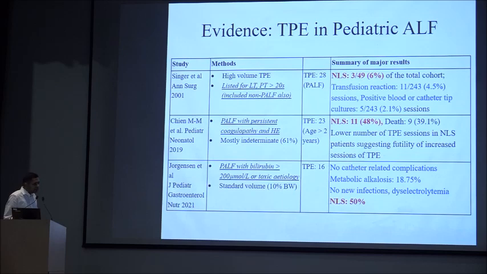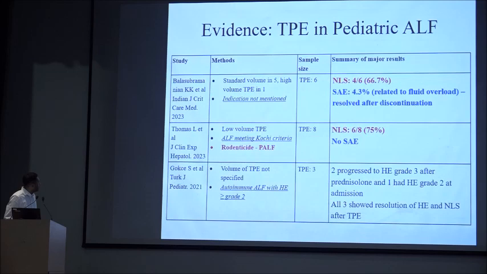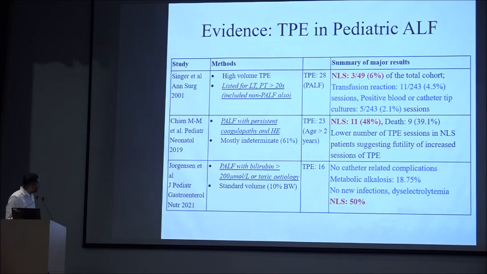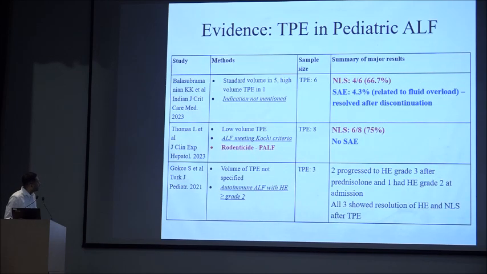So coming to the first part, is there any evidence to support TPE in pediatric acute liver failure? One thing is clear, that the safety has been shown in most of the studies, and the native liver survival in most of the studies ranges from around 50% to 60 to 75%. So about half to three-quarters of patients can survive with native liver even among those who are meeting the respective transplant criteria or are having advanced liver failure as evidenced by INR more than 2 or bilirubin more than 17.